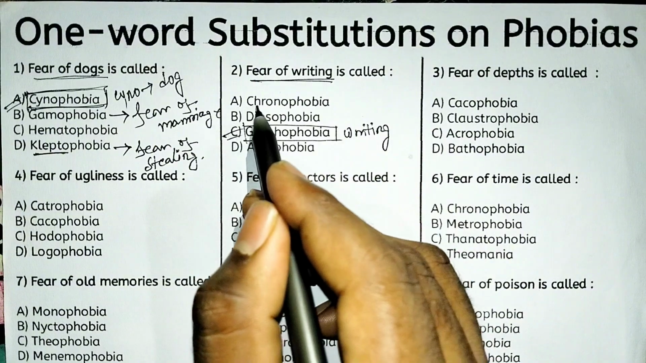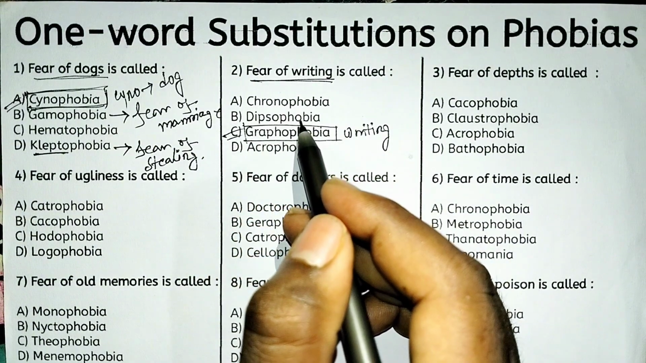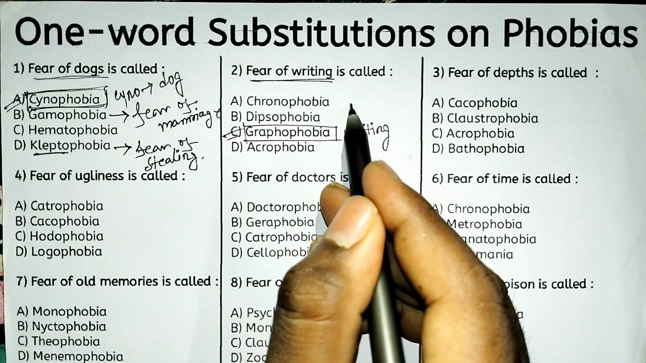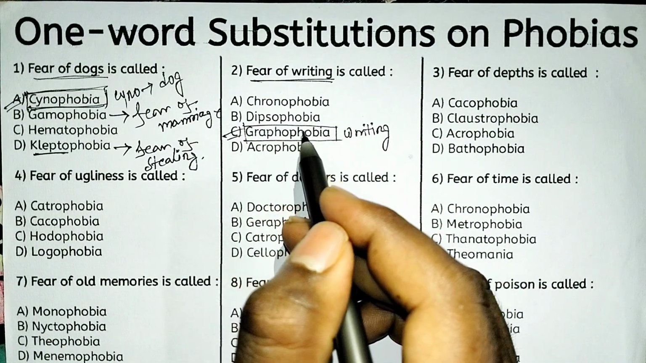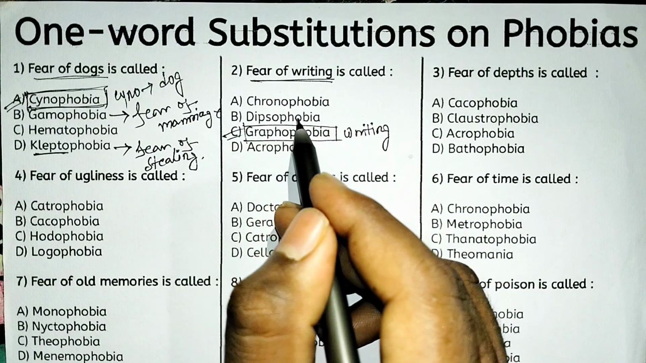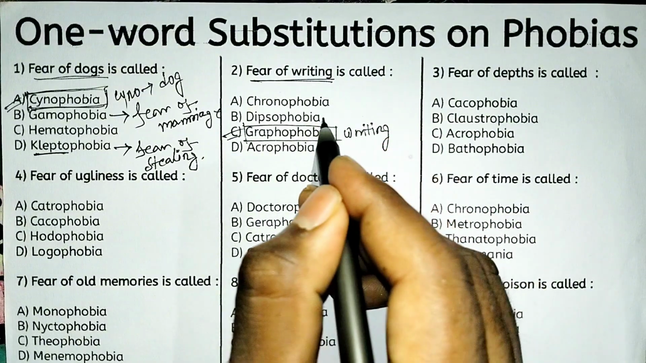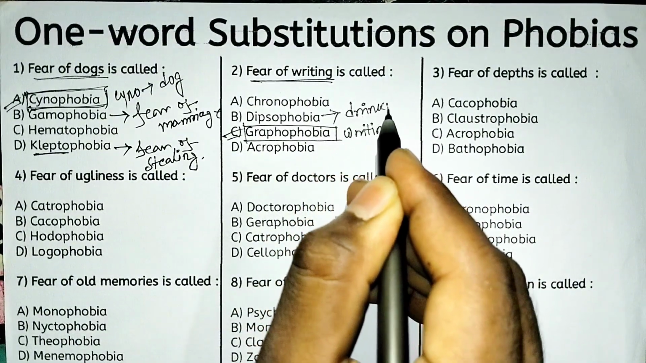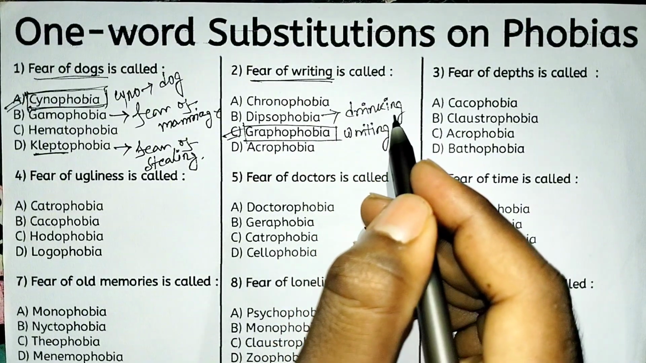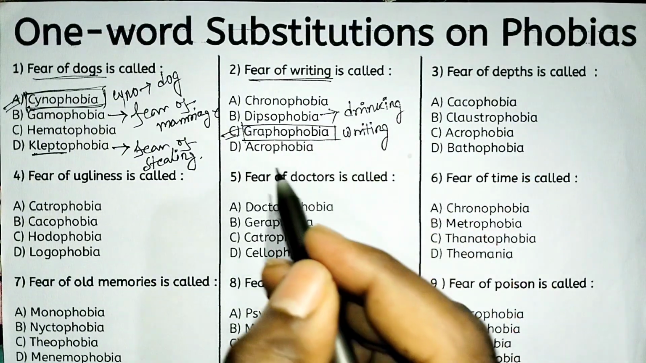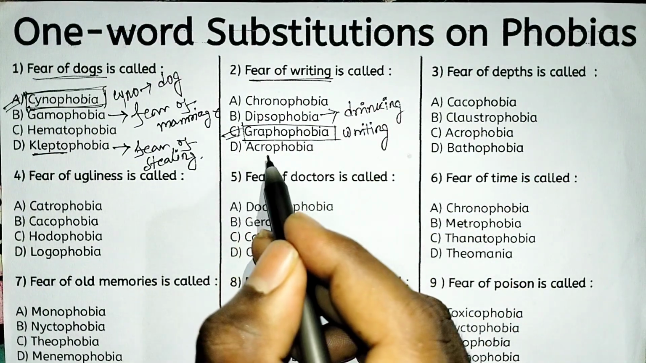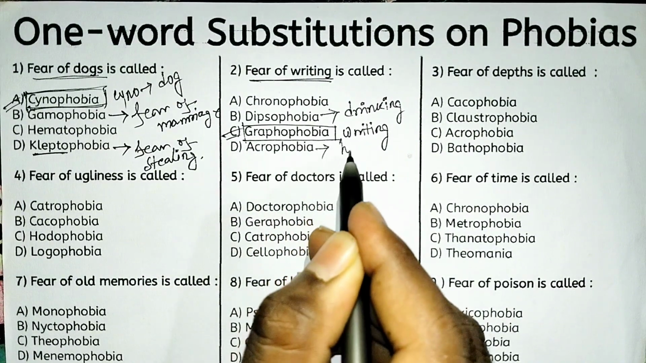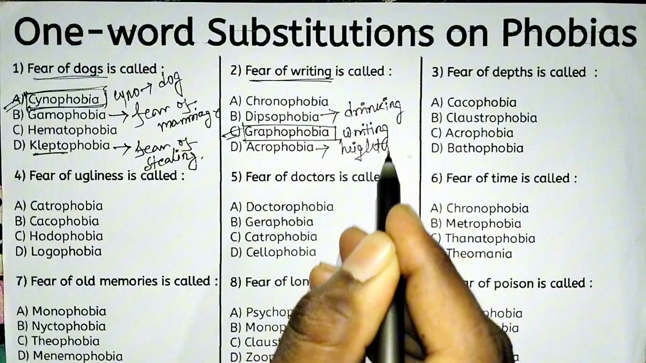So look at the other options. Chronophobia. So chronophobia suggests fear of time. And dipsophobia. Dipsophobia means fear of drinking, specially alcohol. Understand? And option D, acrophobia. So acrophobia suggests fear of heights.